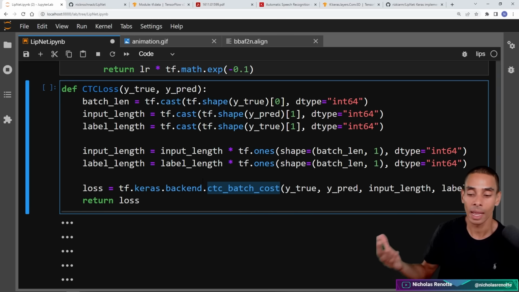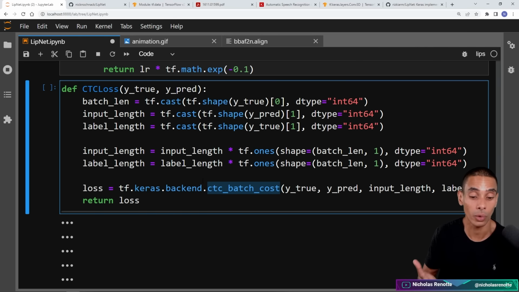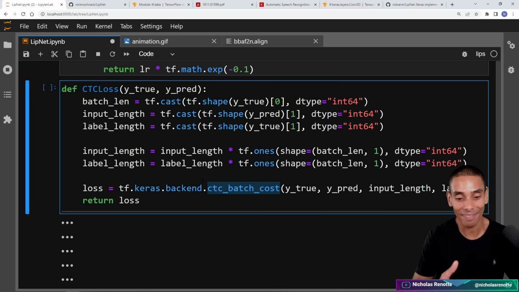There isn't a ton of documentation on this, which is, funnily enough, a lot of the times you guys ask me, Nick, should I learn TensorFlow or PyTorch? Sometimes where I feel TensorFlow falls short is in some of the documentation within some of this nuanced stuff. So this is one example where I'd be like, I wish I'd gone and learned PyTorch, but it definitely works very, very well, regardless of that fact. Okay, so we've got CTC loss defined there.